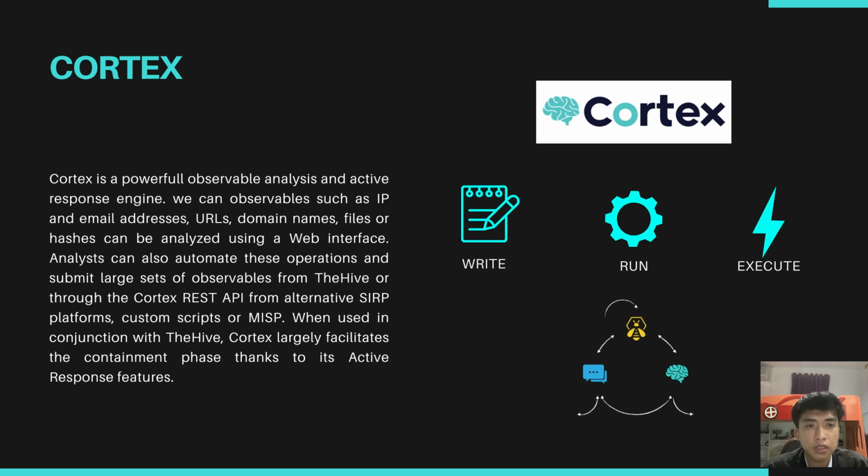We can observe such as IP and email addresses, URLs, domain names, files, or hashes, which can be analyzed using the web interface. Analysts can also automate this operation and submit large sets of observables from the Hive or call the Cortex REST API from alternative scripts, platforms, custom scripts, or MISP. When used in conjunction with the Hive, Cortex greatly facilitates the containment phase thanks to active response.